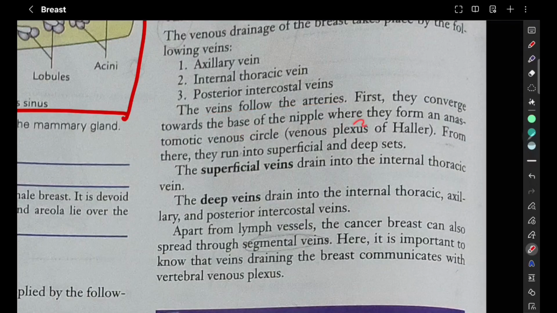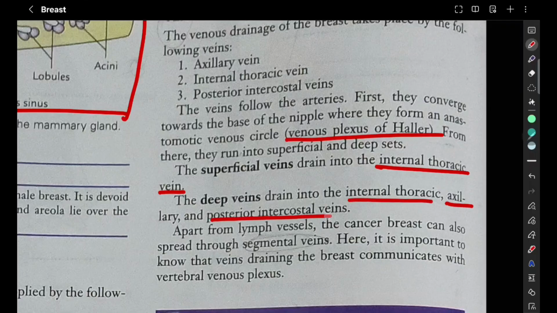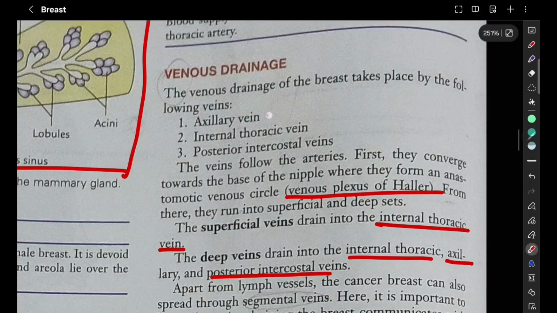First they converge at the base of the nipple, forming an anastomosis called the venous circle or venous plexus of Haller. And they run from superficial to deep. Superficial veins drain into the internal thoracic vein. Deep veins drain into internal thoracic, axillary, posterior intercostal veins. So we have 3 veins: axillary vein, internal thoracic vein, posterior intercostal vein. Superficial veins drain into the internal thoracic vein. The deep veins drain into all the 3, that is axillary vein, internal thoracic vein, and posterior intercostal veins.